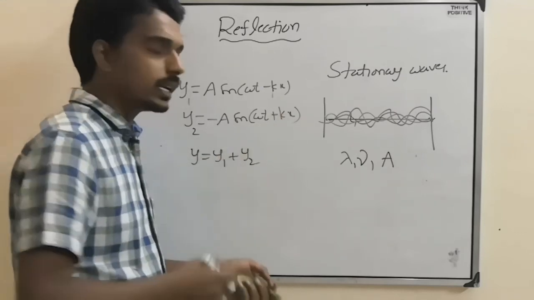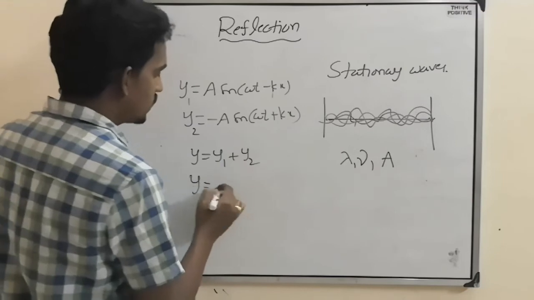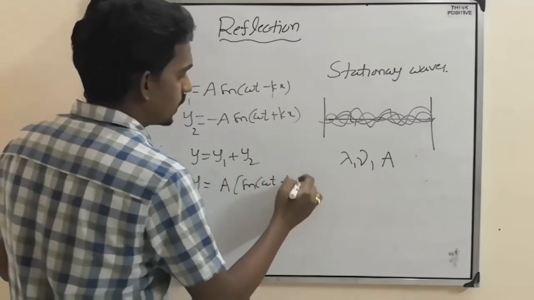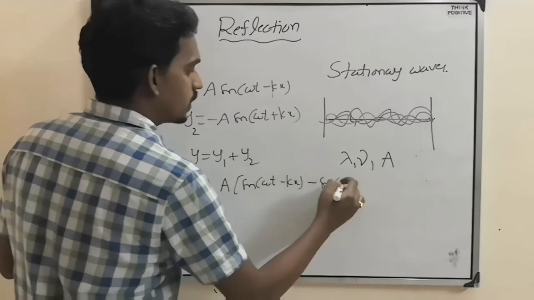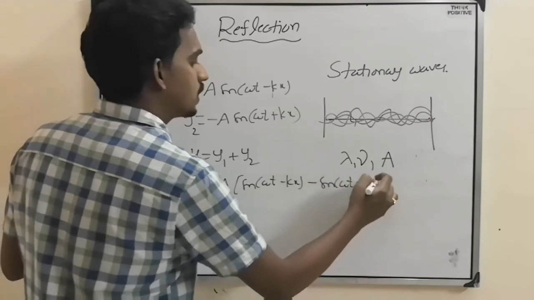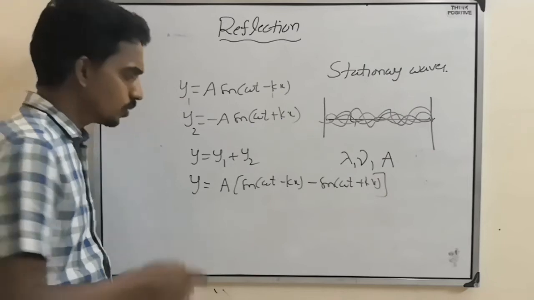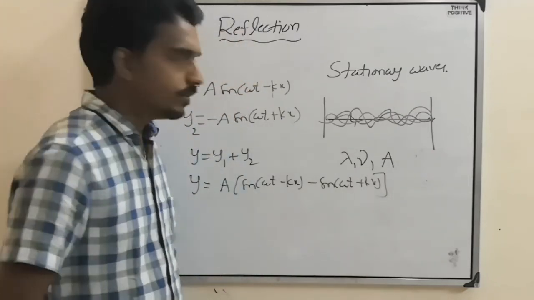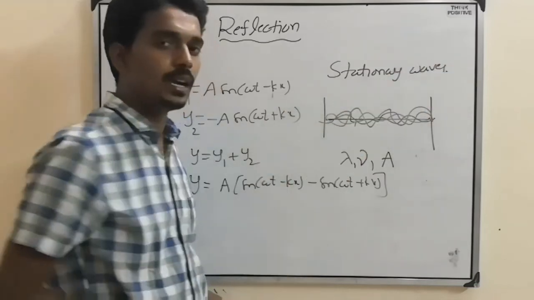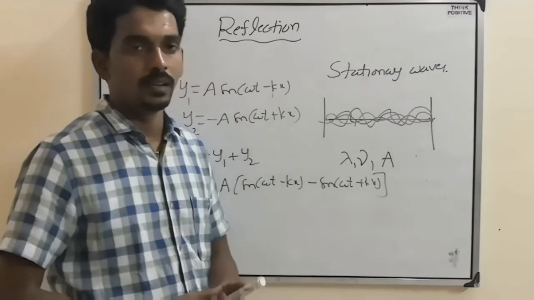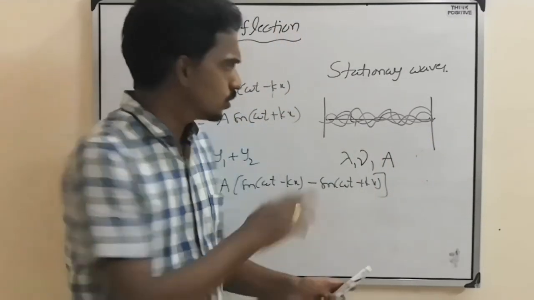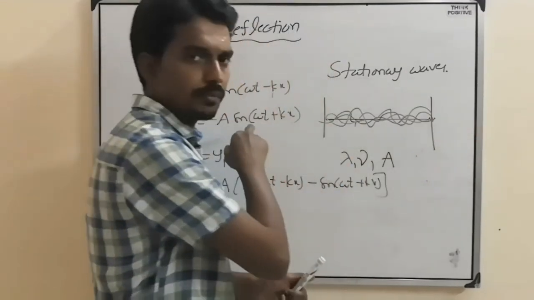So this is the resultant wave. So what is that? a, if you take common, sin(omega t minus kx) minus sin(omega t plus kx). This resultant wave, which we call a stationary wave or standing wave, is confined between two fixed positions.